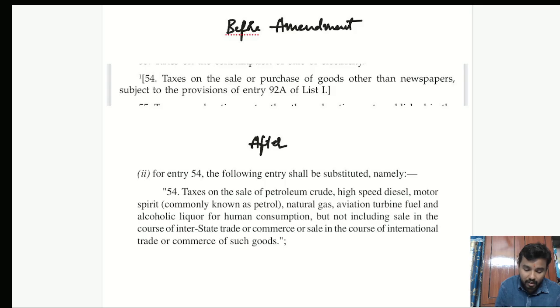Before the 101st Constitution Amendment, Entry 54 of State List 2 gave power to the state legislatures to make taxation laws with respect to sale of goods: taxation on the sale or purchase of goods, subject to the provisions of Entry 92A. That entry 92A is with regard to interstate supply.